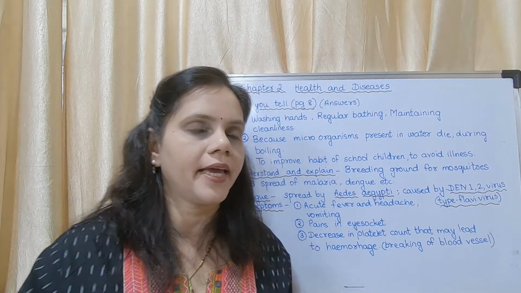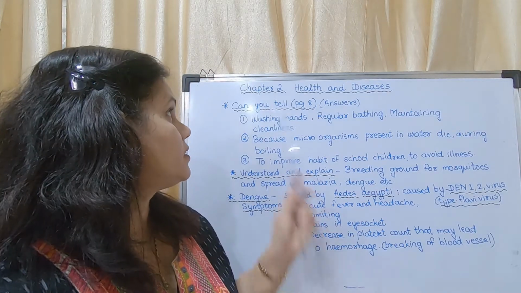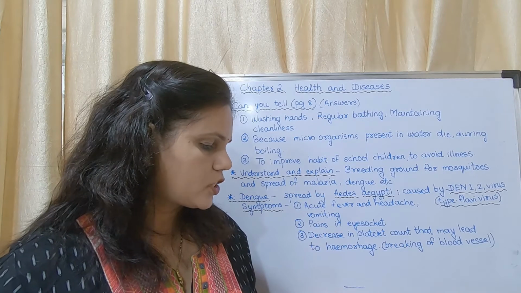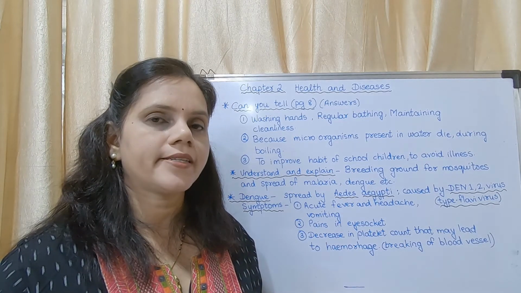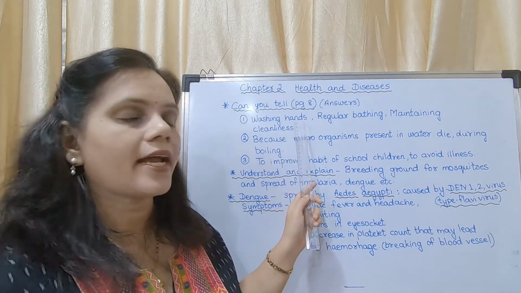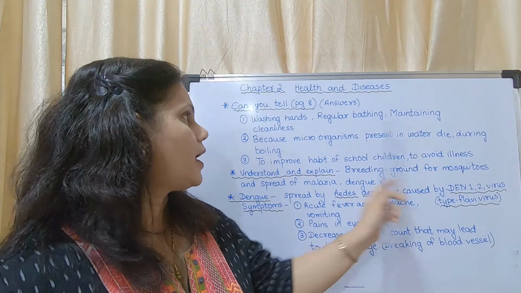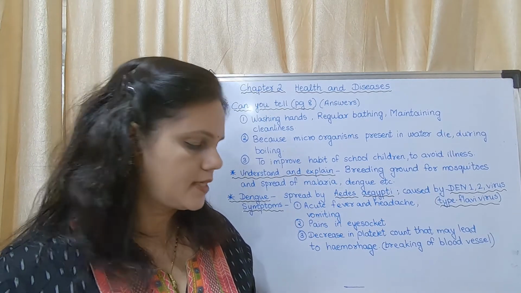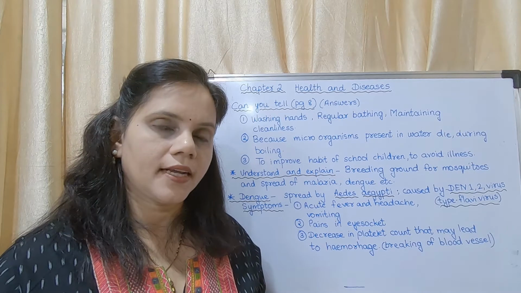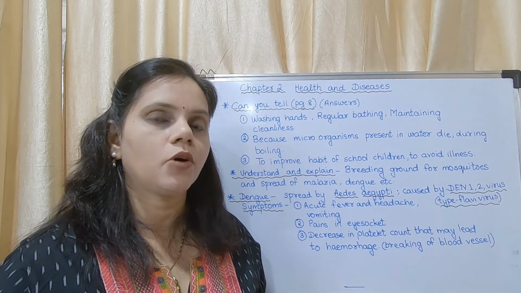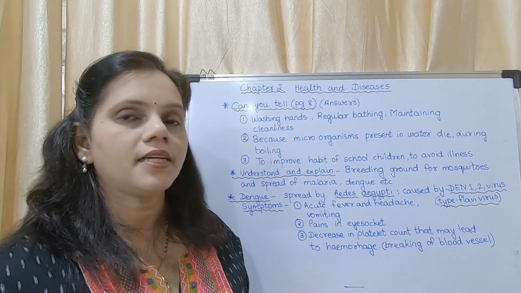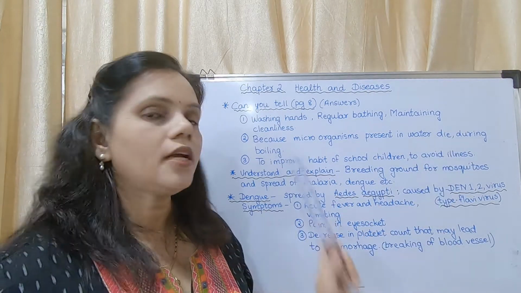On page number 8 these are the answers for that. What is the question? How can we observe personal hygiene? By washing hands, regular bathing, and maintaining cleanliness. That is personal hygiene. Why should we drink boiled water in rainy season? Because microorganisms present in water die during boiling.